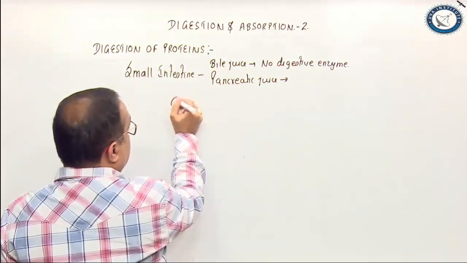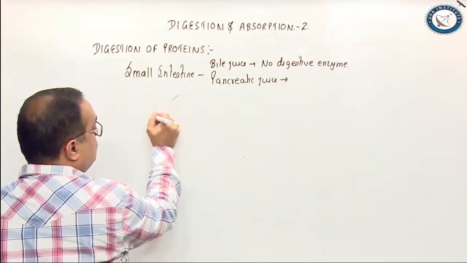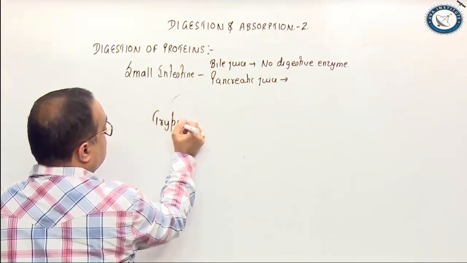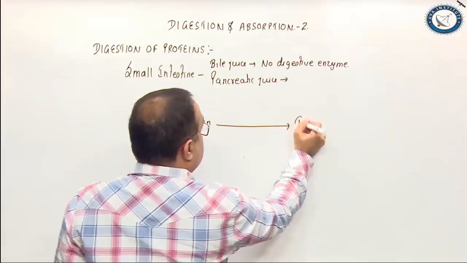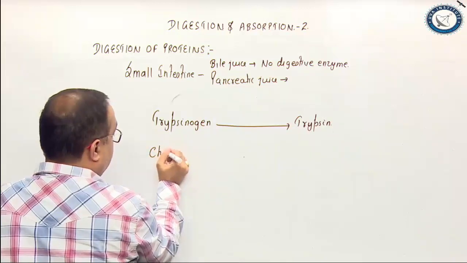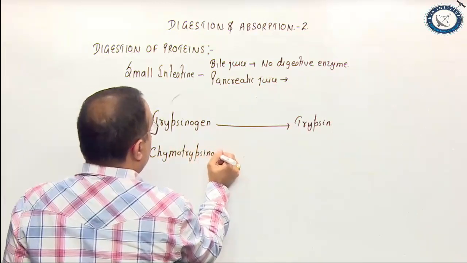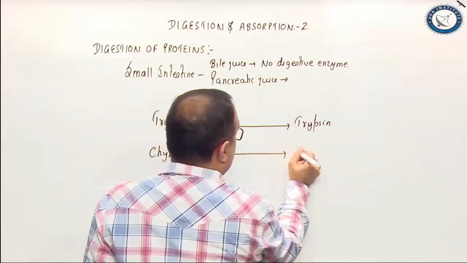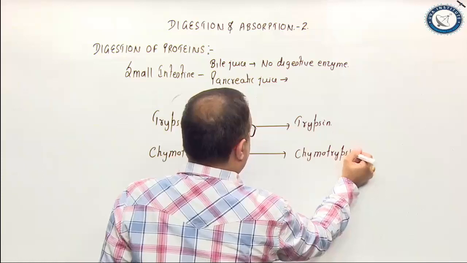It has variety of enzymes for digesting different types of food components. Pancreatic juice has enzymes like trypsinogen, chymotrypsinogen, procarboxypeptidase. Trypsinogen is inactive, so it has to be first activated into trypsin. Similarly, chymotrypsinogen is also inactive. It has to be activated into chymotrypsin.